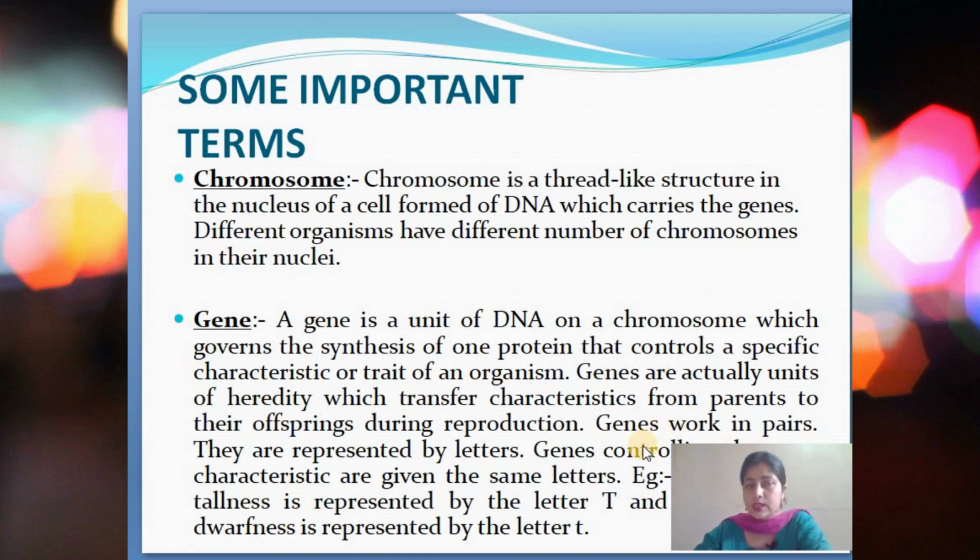And these genes work in pairs. They are never single. They will always work in pairs. They are represented by letters. The genes control different characteristics, and these are given by letters. For example, capital T for tallness and its opposite characteristic, which is dwarfness, is given by small t.